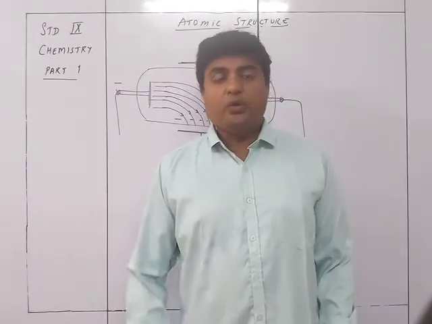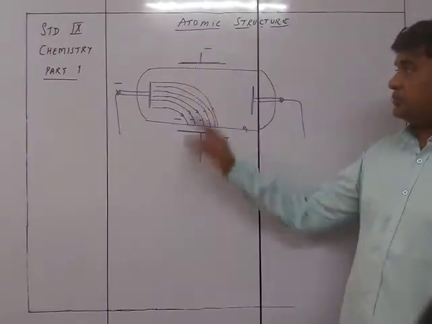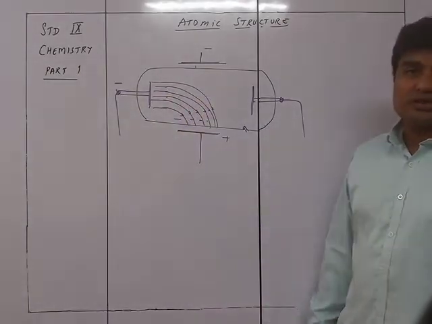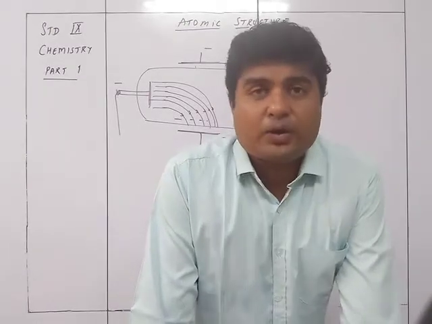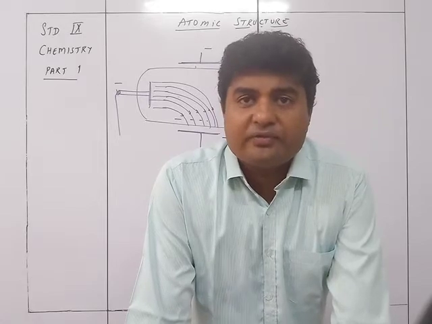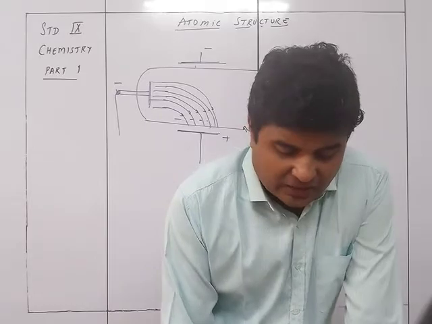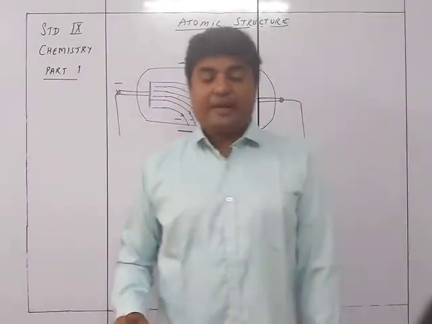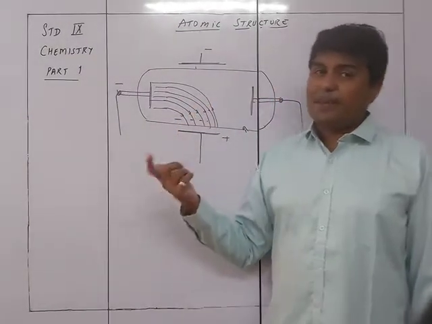So due to this particular fact, when he placed electrodes, that is positive and negative terminals, he found that the rays got attracted towards the positive terminal. The moment he came to know that it is attracting to the positive terminal, he concluded certain things about one of the parts of the atom, that is electrons. So the conclusion he made was that cathode rays consist of negatively charged particles known as electrons.